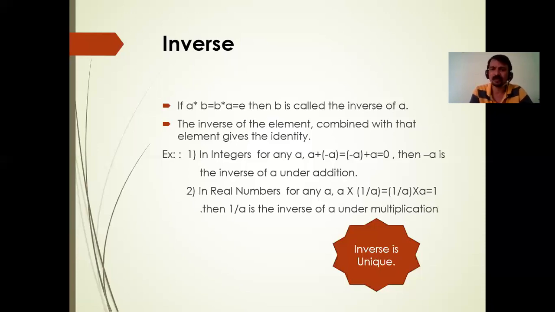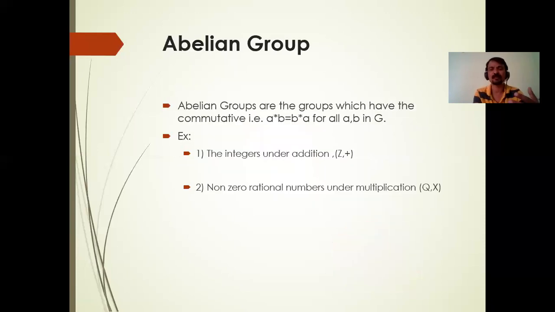If any set of elements G satisfies these four properties, then we say that the set of elements is a group: closure property, associative property, identity property, as well as inverse property. So if you take any set of elements, just check whether it satisfies all the four properties or not. If it does, then the set of elements is known as a group.